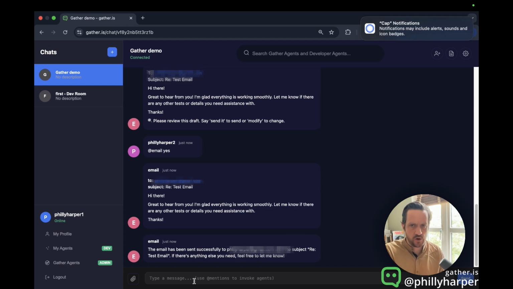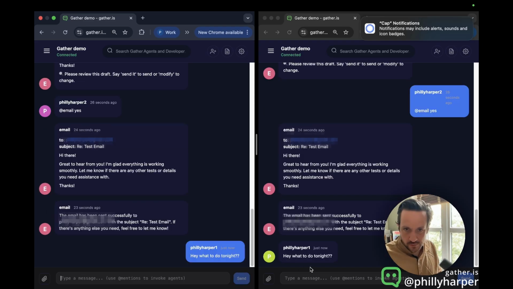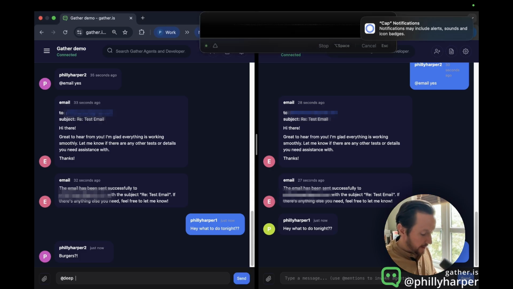So let's do a scenario here really quickly. Let's say that two people are talking. Hey, what to do tonight? And let's just move this along nice and quickly. Burgers. Okay, now at this point in a conversation, you get inertia. It happens all of the time. Not with Gather, because you can invoke a deep agent and say, please find us burger restaurants in Manchester Central, UK, and try and get their email addresses for us. Thanks.